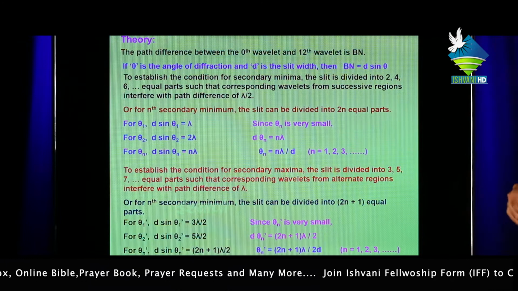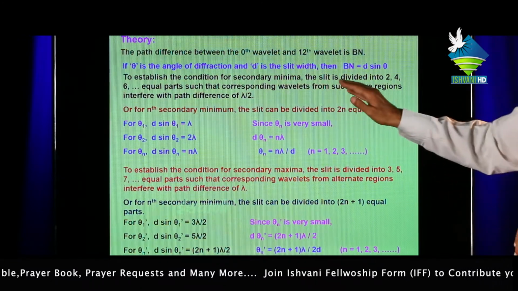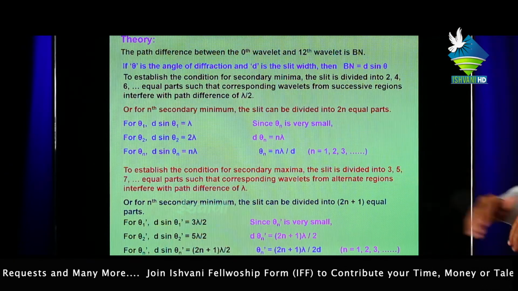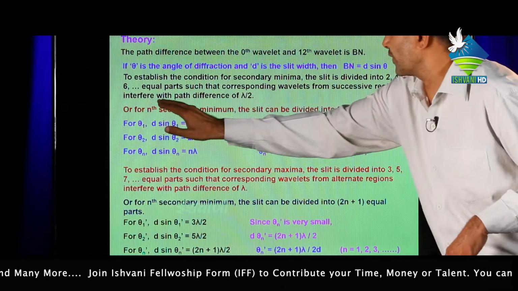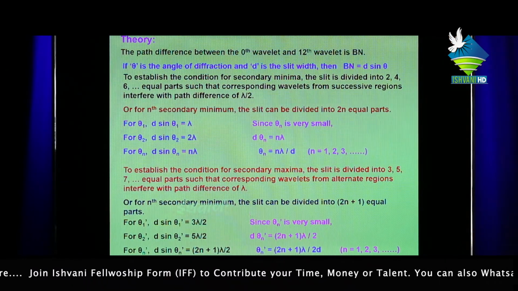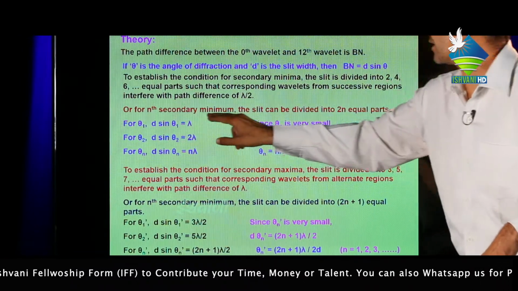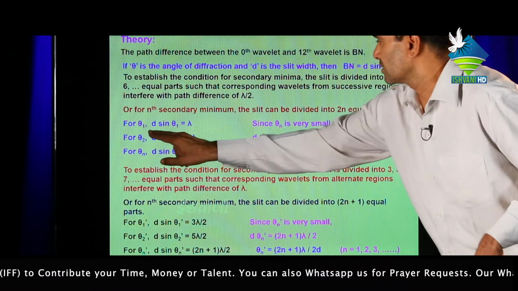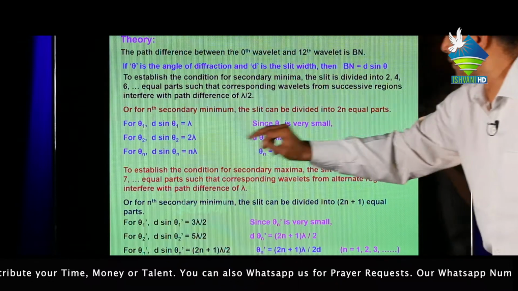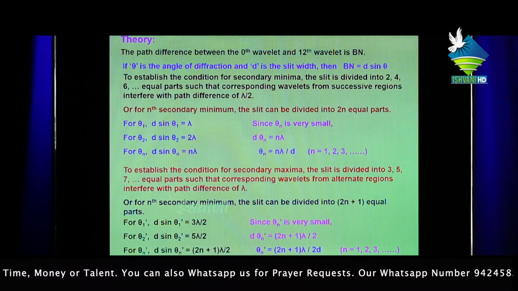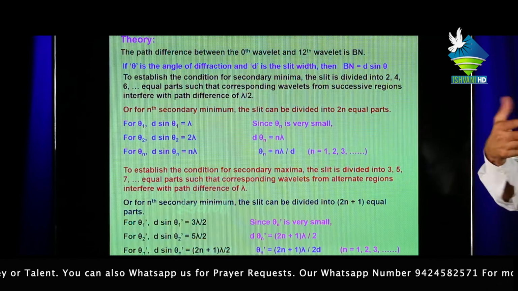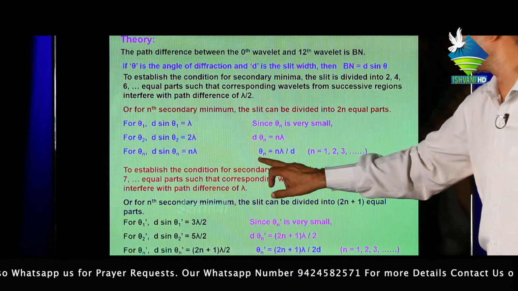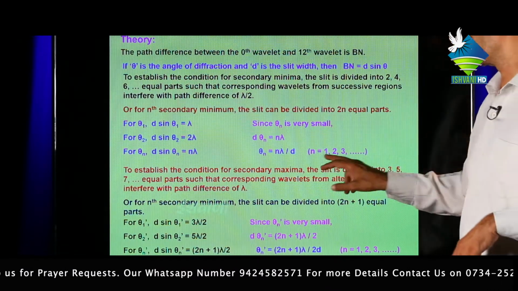To establish the condition of secondary minima, the slit is divided into 2, 4, 6 etc. equal parts such that corresponding wavelets from successive regions interfere with path difference lambda upon 2. Or for nth secondary minima, the slit can be divided into 2n equal parts. For theta 1, this is the path difference. For theta 2, this is the path difference. And for theta n, this is the path difference. Since theta is very small, sin theta equals theta, then d theta n equals n lambda, then theta n equals n lambda upon d, where n equals 1 to 3.